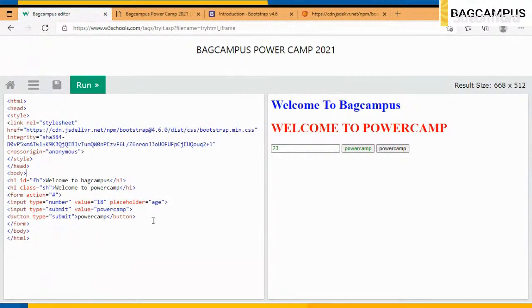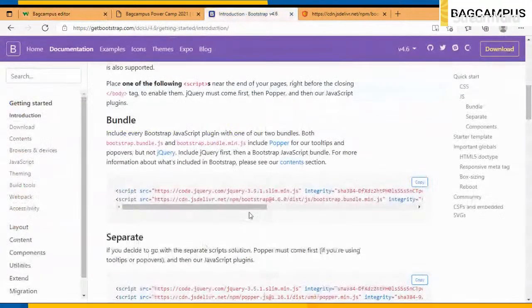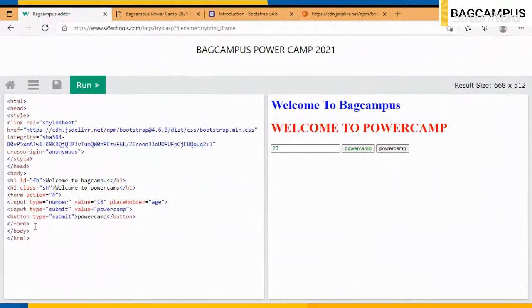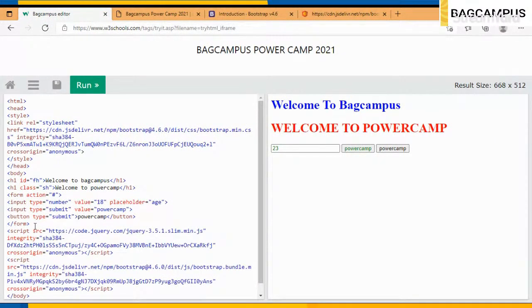Now we are going to use some scripts. So these are some JS files. Where are we going to use them? We are going to use them just before we close the body tag. We already discussed it before. A standard developer always knows that the style tag is put in the head tag and the script tag is always put in the body tag, at the end. So I will click on run.